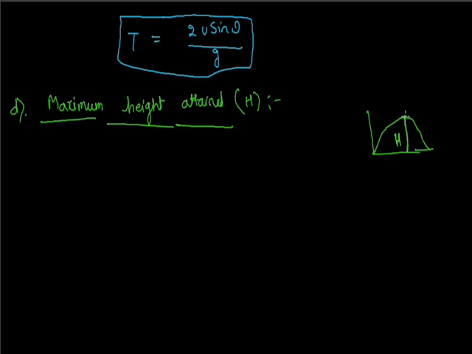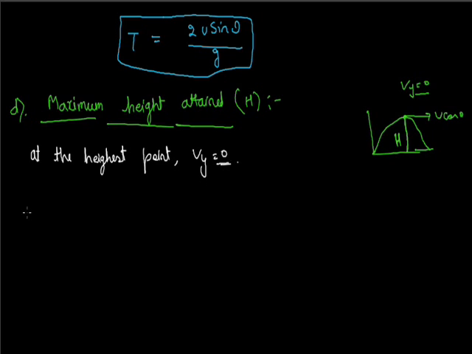At this point, the horizontal velocity is u cos theta, which remains the same. But at this point, its vertical velocity is 0, meaning Vy equals 0 at the highest point. Here we use the equation Vy square equals uy square minus 2gH.